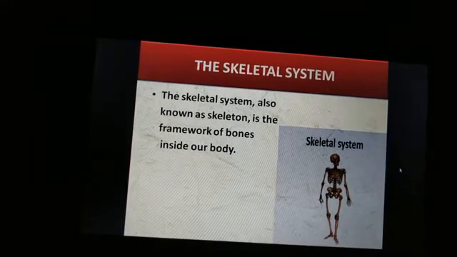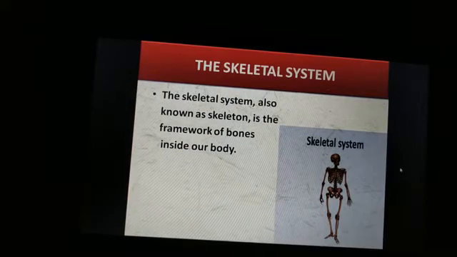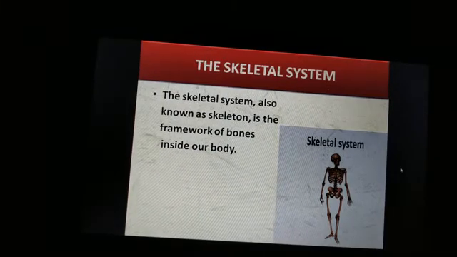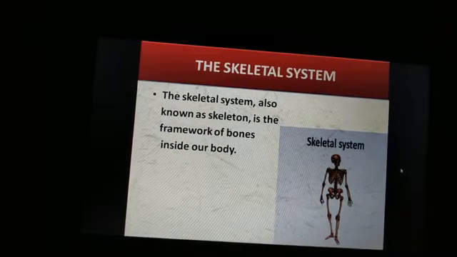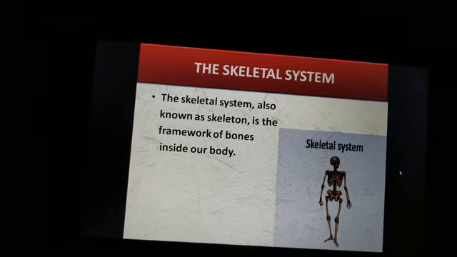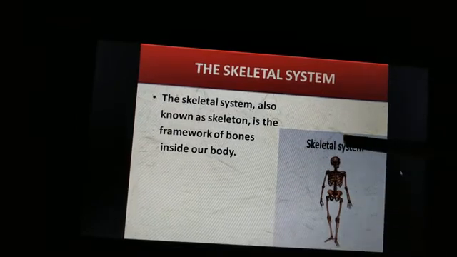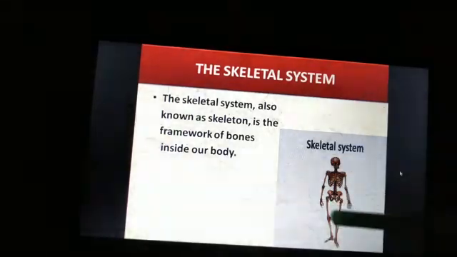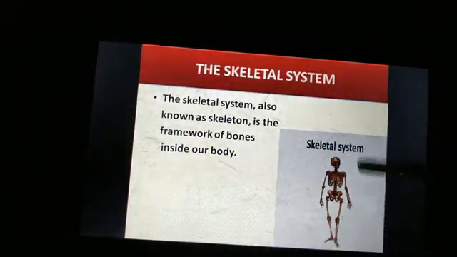So these bones form a framework in our body called skeleton, and together they make up the skeletal system. So these are the bones in our body.